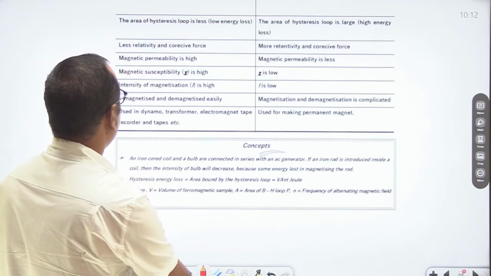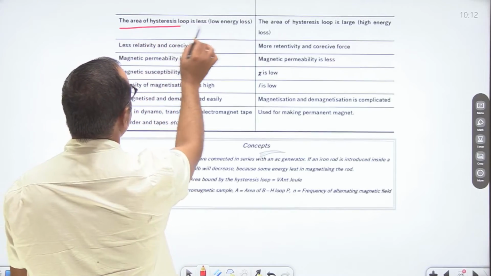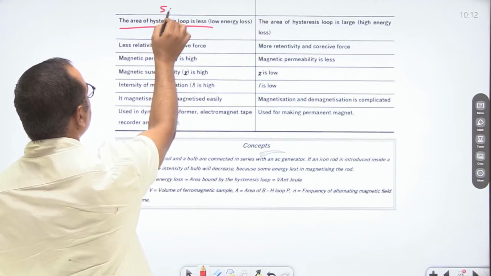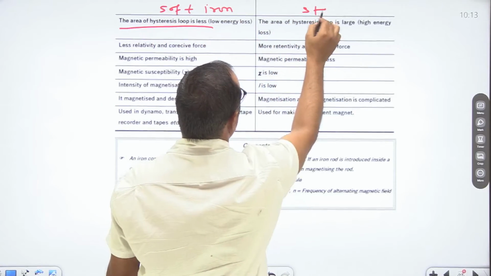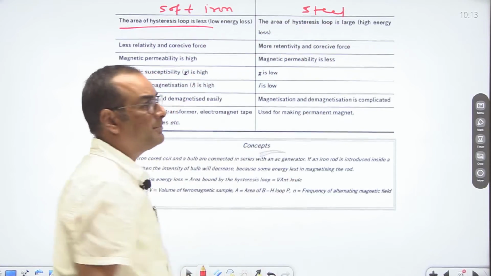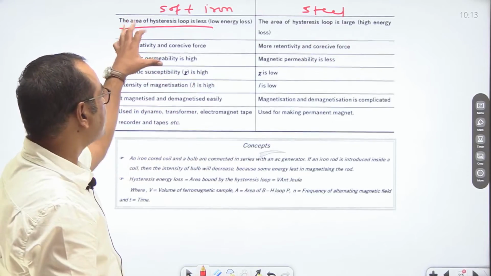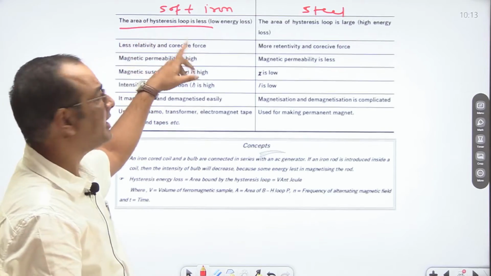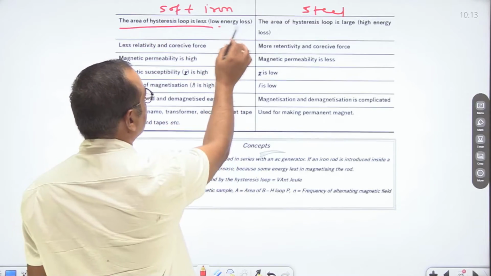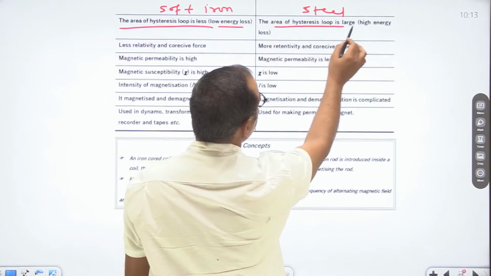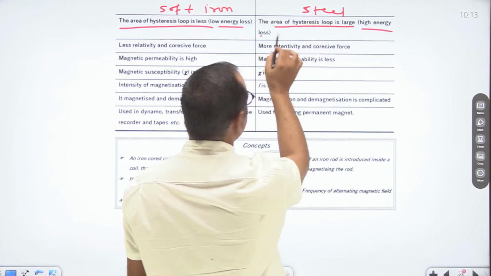Now the area of the hysteresis loop is less. So if we talk about soft iron and hard steel, here a comparative table is given. In the case of soft iron, it is clear from the graph that the area of the hysteresis loop is low. It means low energy loss. While the area of the hysteresis loop is large, it means high energy loss.